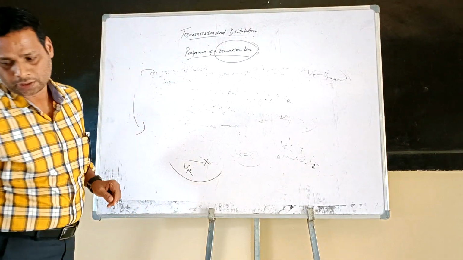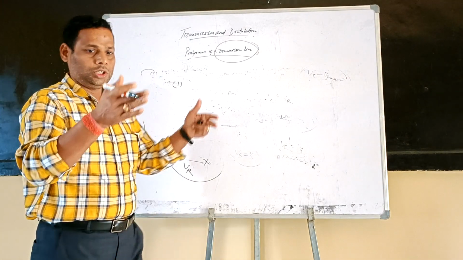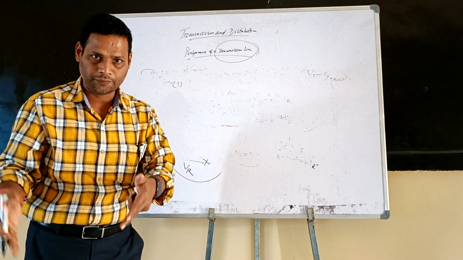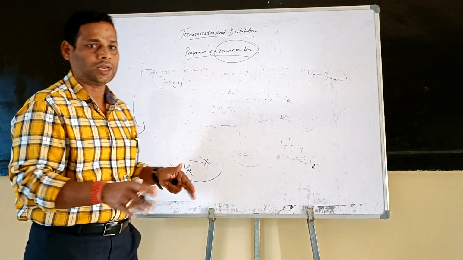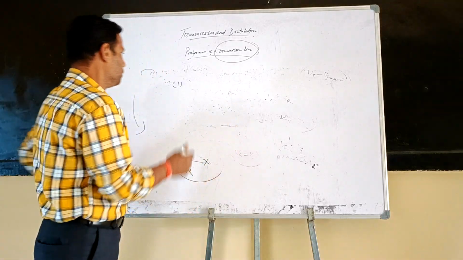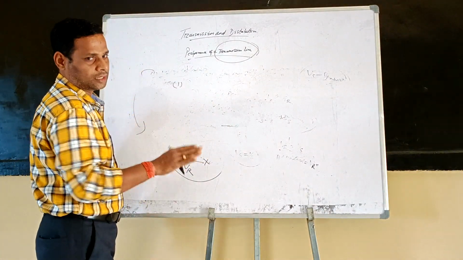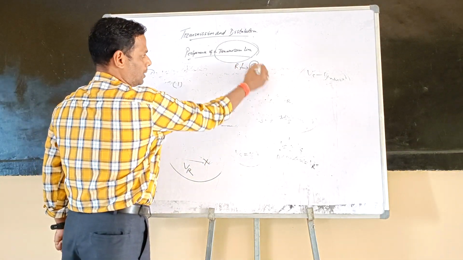There are different types of transmission line, depending upon the length of the transmission line, the operating voltage, and the location of the capacitance. The transmission line is divided into three parts. I have already said that the constants of the transmission line are resistance, inductance, and capacitance.